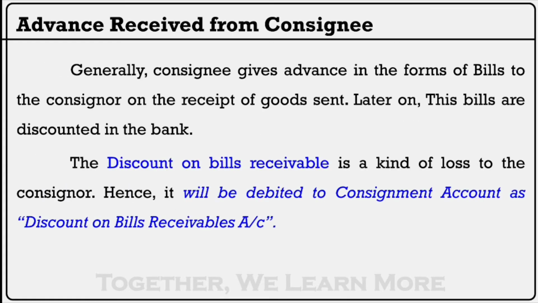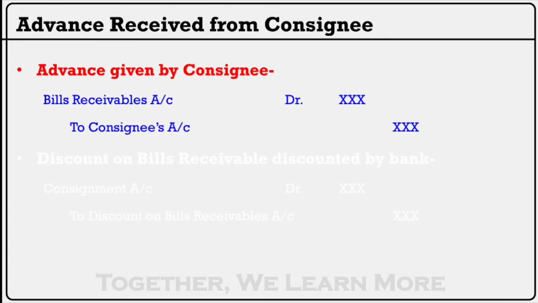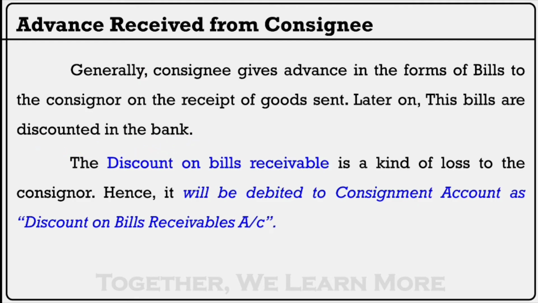Moving towards the advance received from consignee. Generally, consignee gives advance in the form of bills. Later on, these bills are discounted in the bank. The discount on bills receivable is a kind of loss, so it will be debited to consignment account as discount on bills receivable. A information clear cut api દીધેલી હશે.